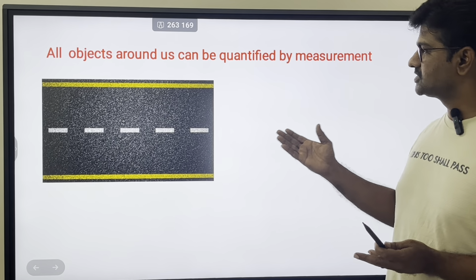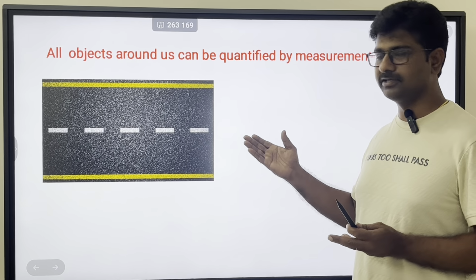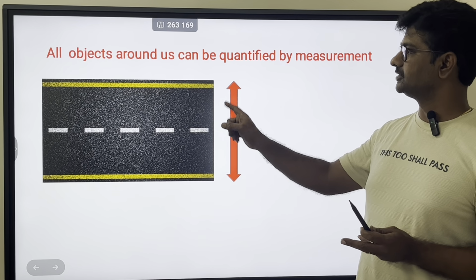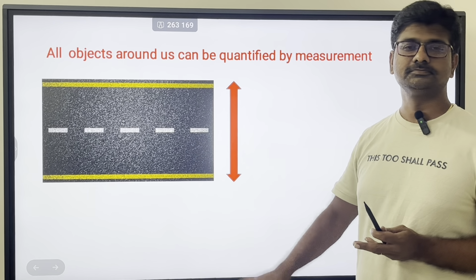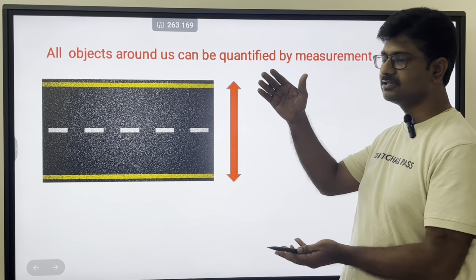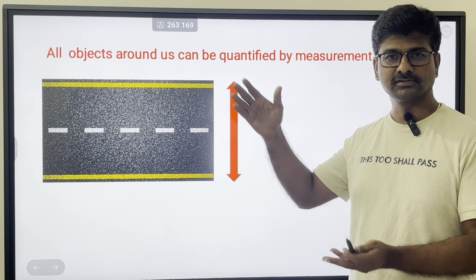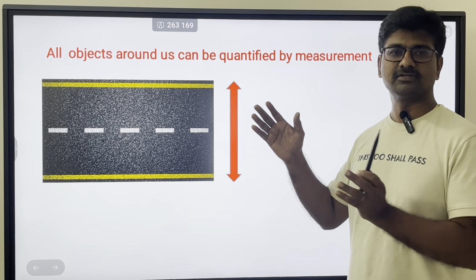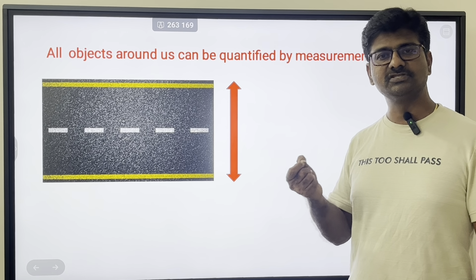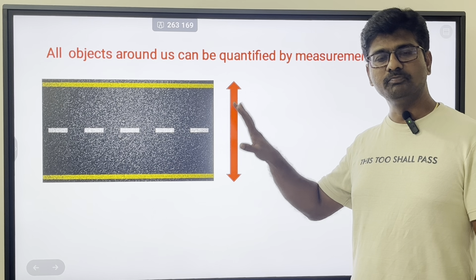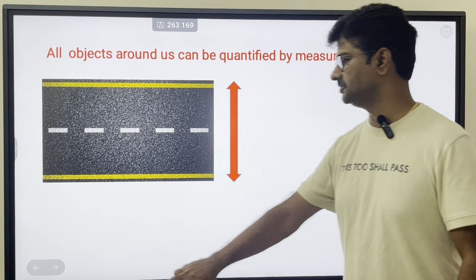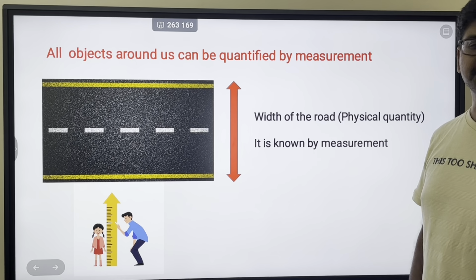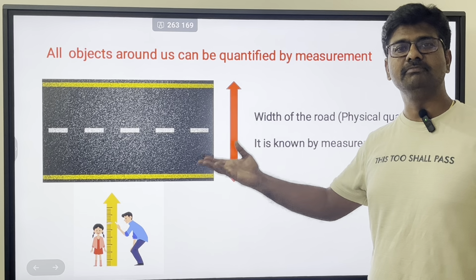So here, what is that quantity you are able to find? Width of the road, right? So width is a physical quantity of this road. So then only I can say if this is the width of the road, 50 feet or whatever it is, this particular road is this much big or this particular road is this much small. So there should be some physical quantity to quantify how big or how small it is. Similarly, width of the road is a physical quantity. So how you get it? You get it by measurement.